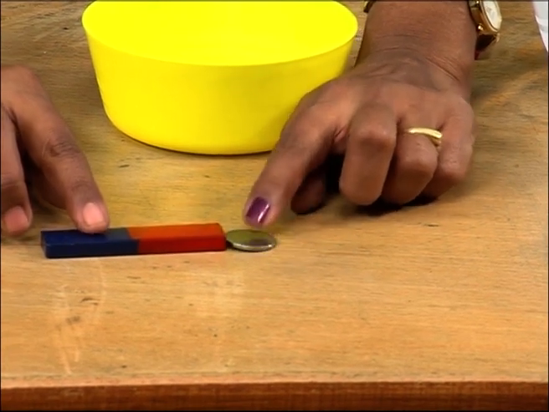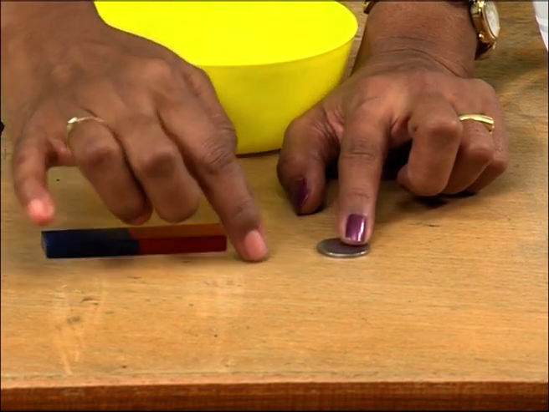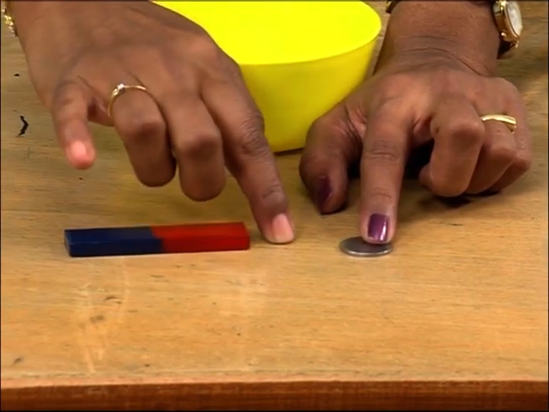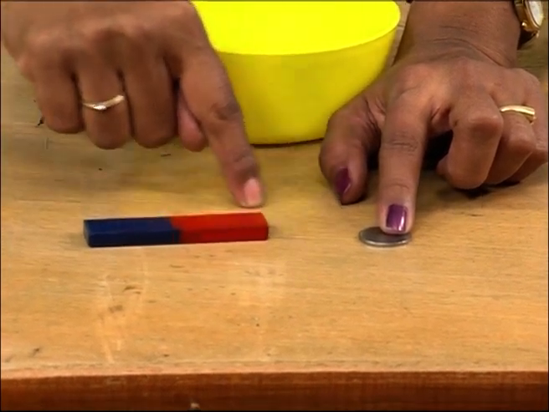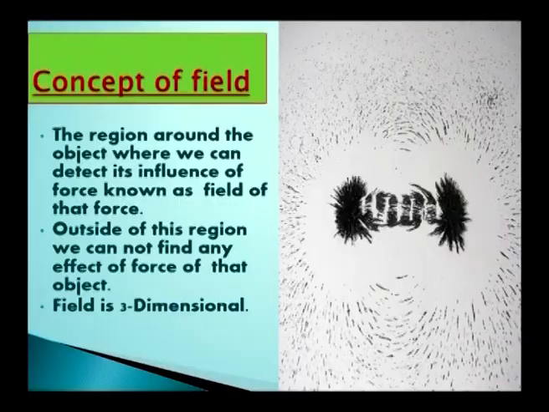Means what? Up to this region only, the magnetic force influences. The region around the object where we can detect its influence of force is known as the field of that force. Outside this region, there is no effect of the force.